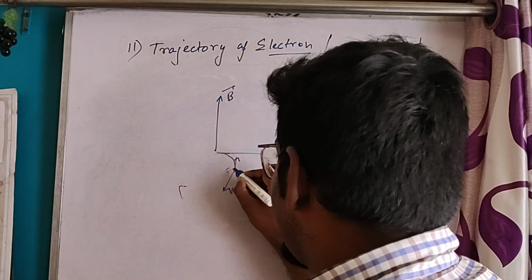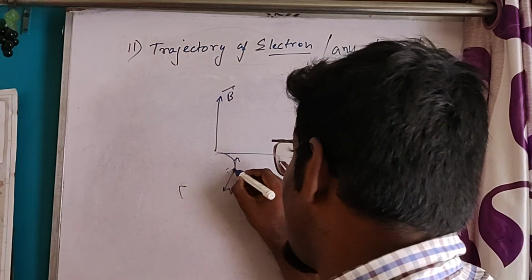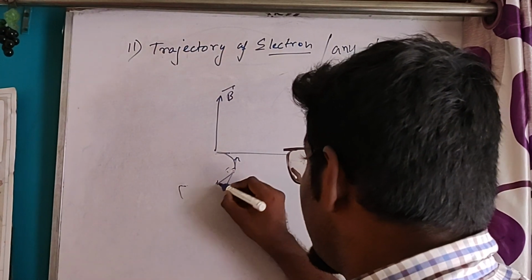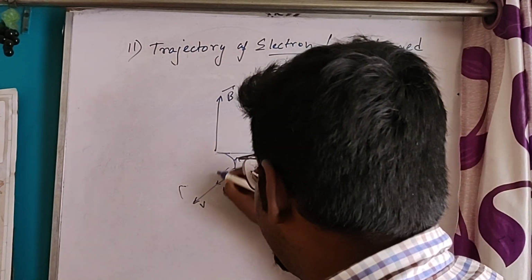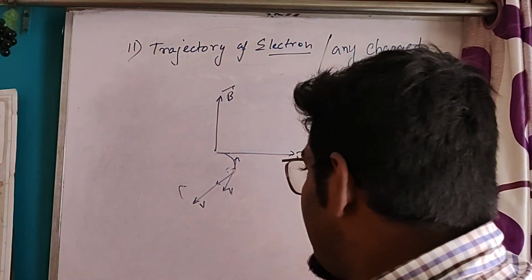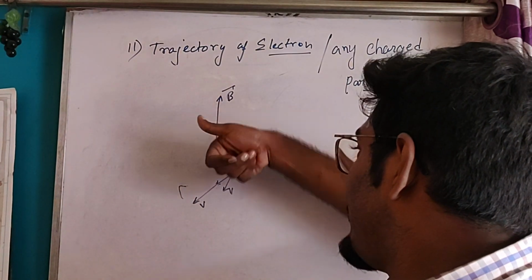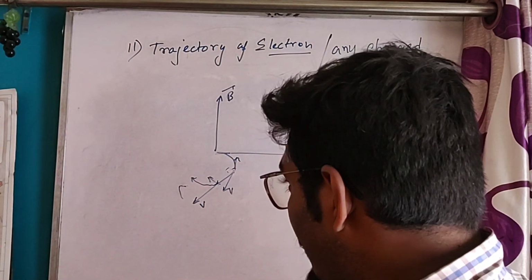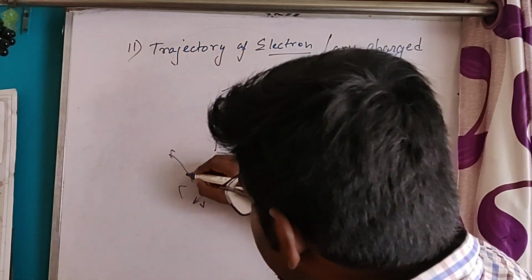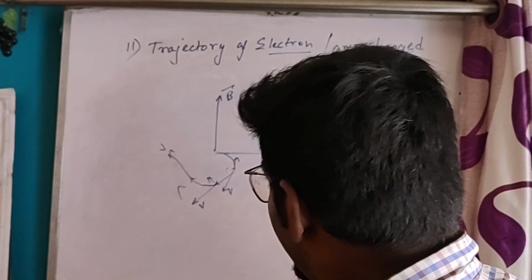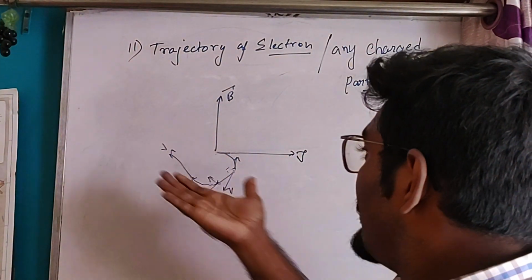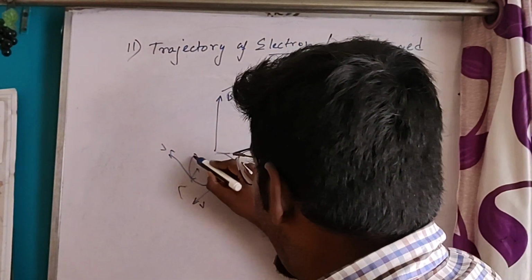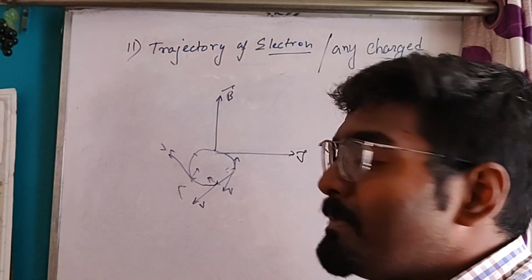The direction of the force will change, so the charged particle will move in this direction. Again, at this point, the velocity is in this direction and the magnetic field is in this direction. So V cross B, the force will be in this direction, so it will move in this direction. Here also the velocity is in this direction, V cross B gives the force in this direction, so the charged particle will move in this direction. So ultimately it will form a complete circle.